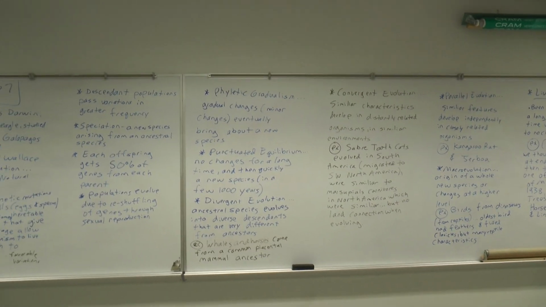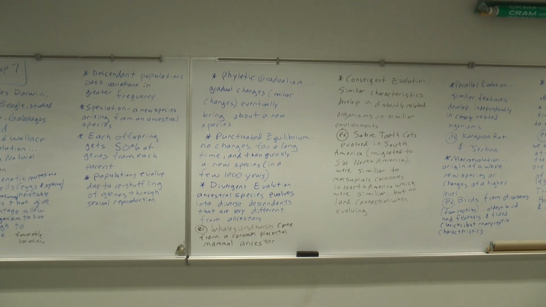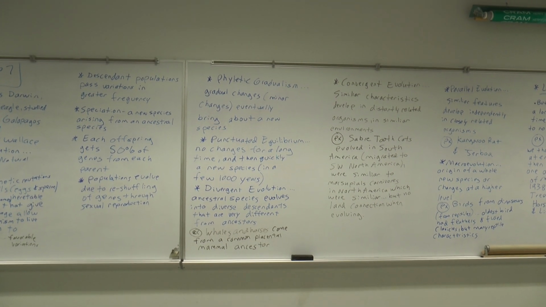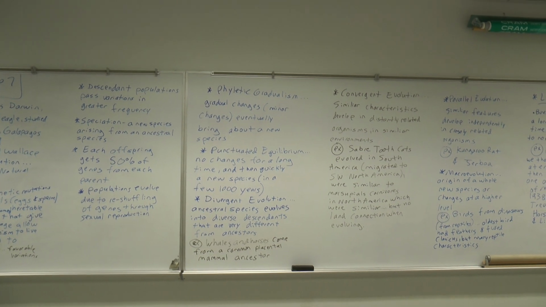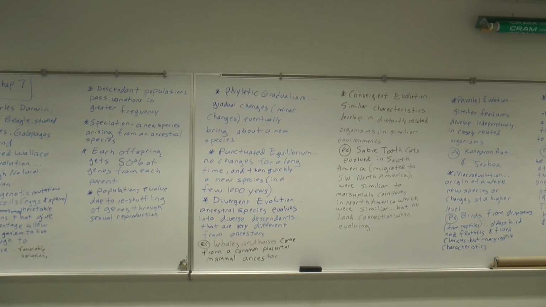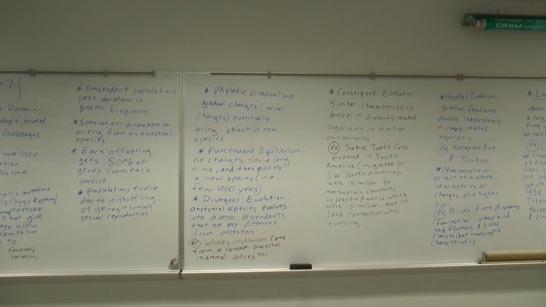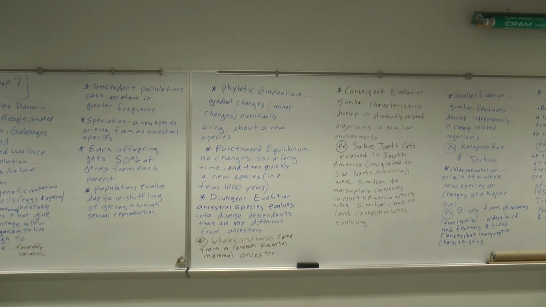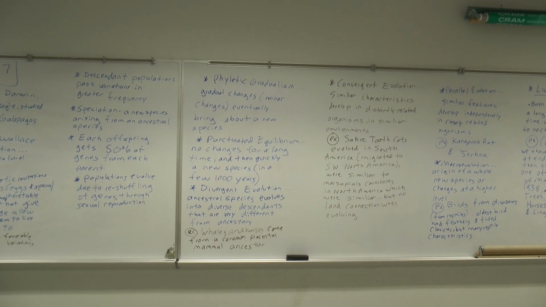Next topic, phyletic gradualism versus punctuated equilibrium. So phyletic gradualism, as the name implies, means gradual changes, and these can be minor, very small, but gradual changes eventually bringing about a new species with these slow, minor changes through time.